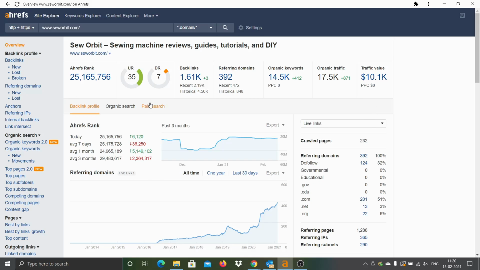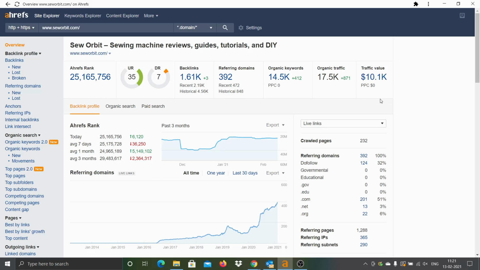But if you see such a low domain authority and the traffic value is showing 10.1k, earning 10% of that traffic value is not so difficult, even if you start a new website on this particular micro niche and publish a lot of high quality content. Please make a note, these two are very important. You need to do good keyword research and also publish good content. So that means this niche has good earning potential.